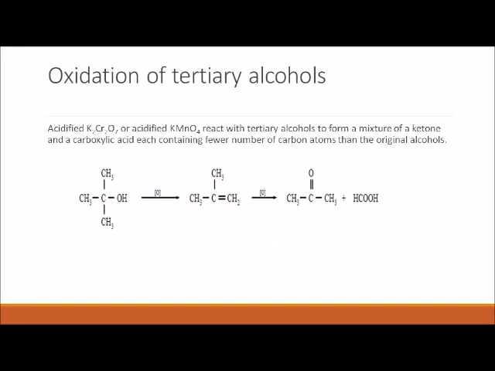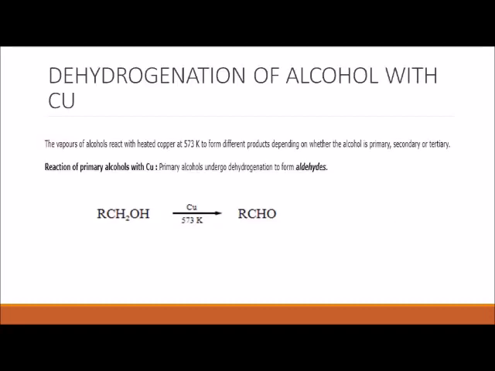Acidified K2Cr2O7 or acidified KMnO4 reacts with tertiary alcohol to form a mixture of ketones and carboxylic acid, each containing fewer carbon atoms than the original alcohol. This is a tertiary alcohol, 2-methylpropan-2-ol. When it is oxidized, first it will form an alkene, and when this alkene undergoes oxidation, it will form a ketone and carboxylic acid. This is a mixture of both.